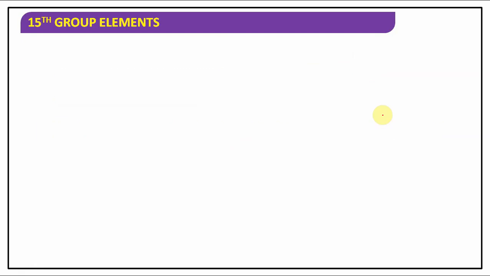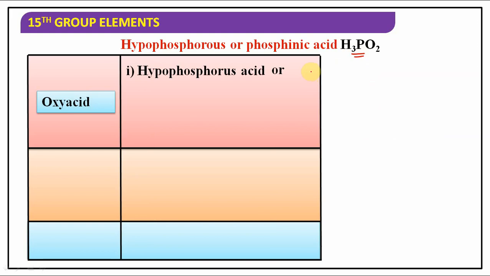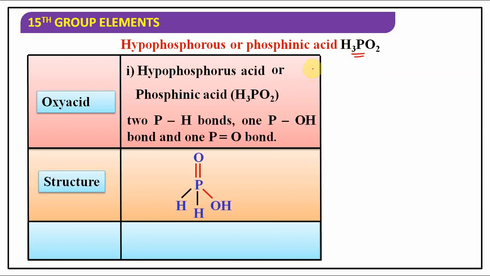So let's talk about the first one, hypophosphorus or phosphinic acid, which has formula H3PO2. Let's talk about the structure.